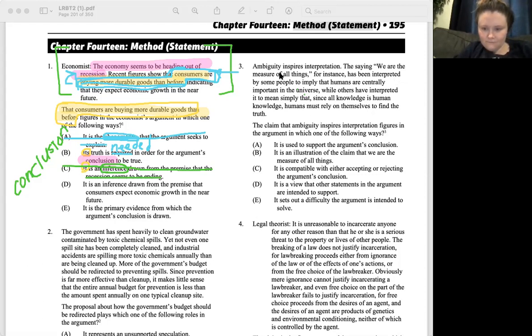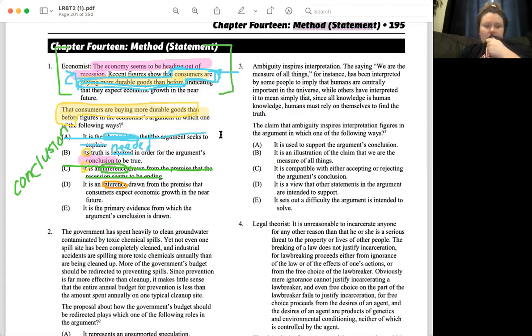Okay. It is a conclusion drawn from the premise that consumers expect economic growth in the near future. So it's saying it's a conclusion from this last sentence. Yep. It's saying it is a conclusion drawn from the premise that consumers expect economic growth in the future. What do you think about that answer? It could be a conclusion from that last sentence. Okay. Let's leave that one for now.